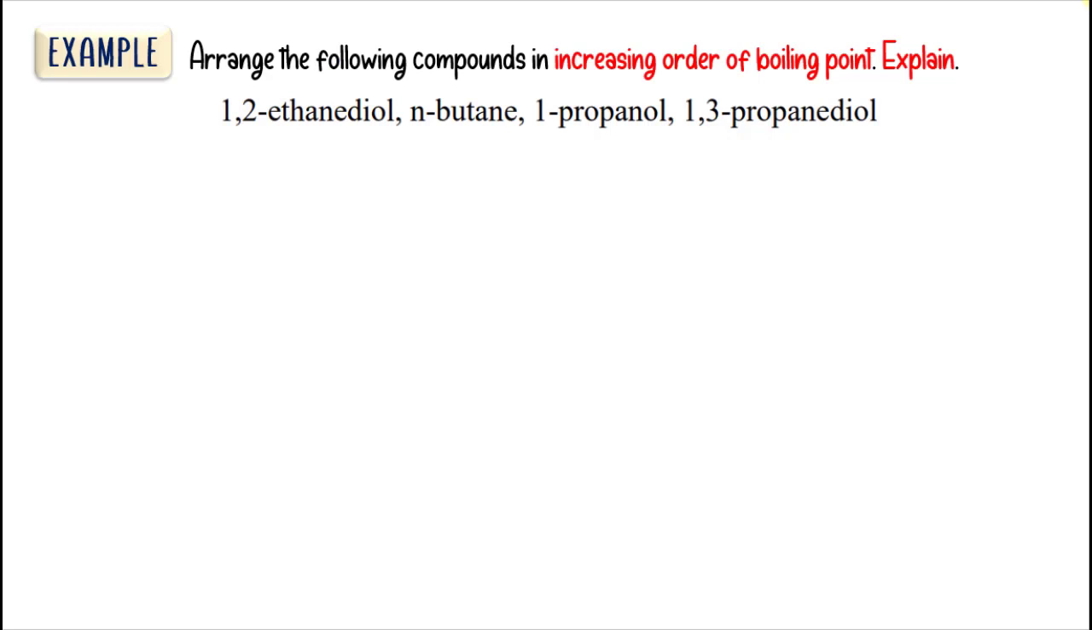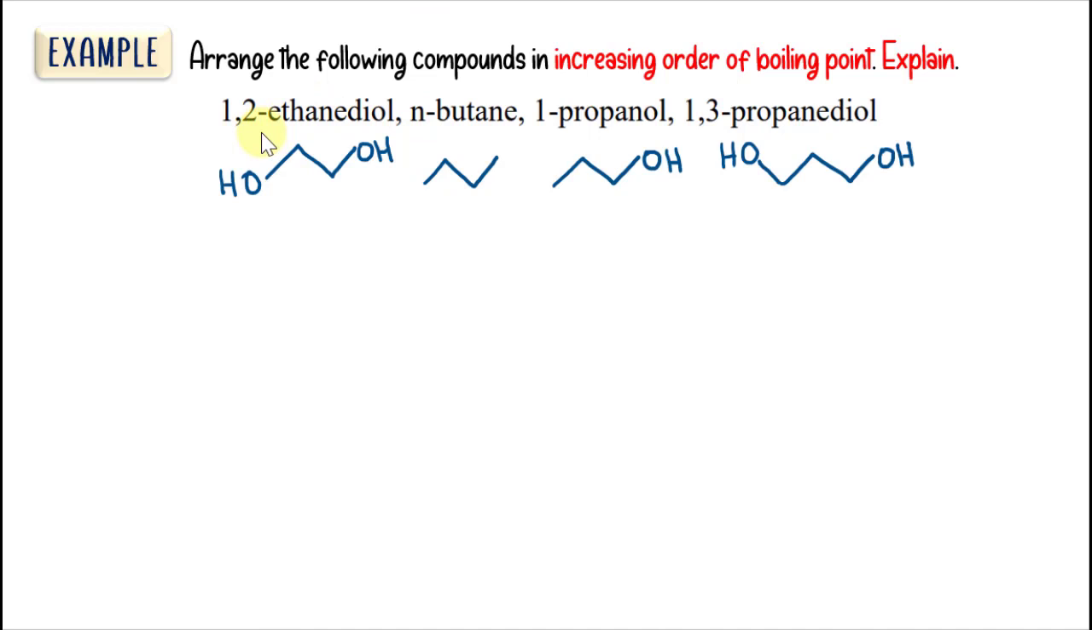Let's have a look at an example. Arrange the following compounds in increasing order of boiling point and explain your answer. Since we only have the IUPAC names of the compounds, we need to draw the structures first. So we have 1,2-ethanediol, butane, 1-propanol, and 1,3-propanediol. Then we are going to calculate their molecular weights.